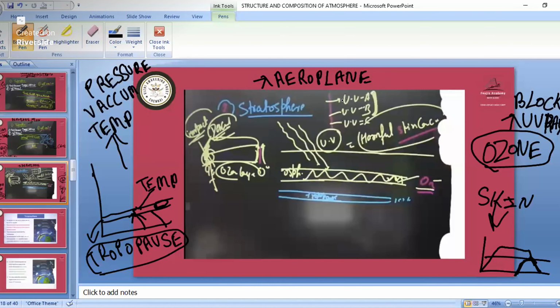Just for your knowledge, remember that aeroplanes fly in the stratosphere part. Don't get confused that they fly in the tropopause also. Domestic flights will be flying there, but if a question comes, remember that they fly mostly in the stratosphere.